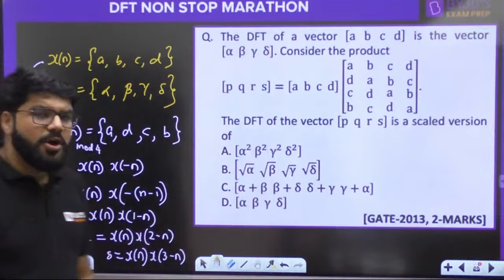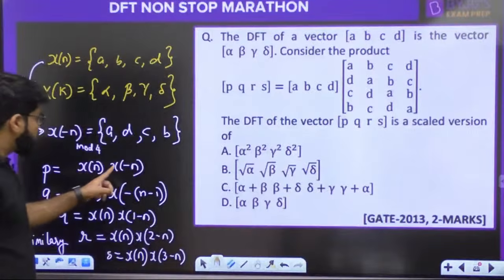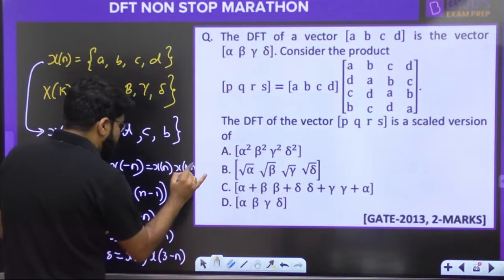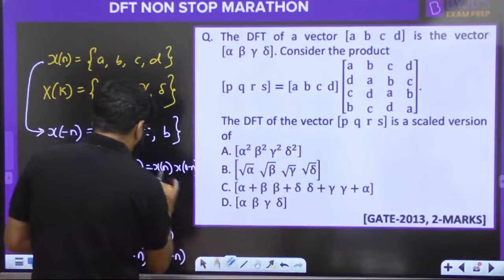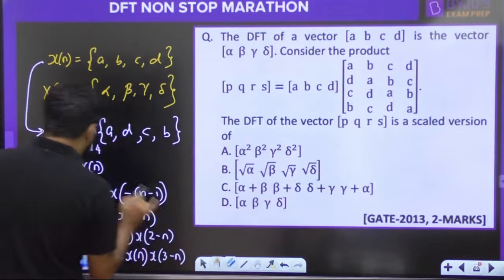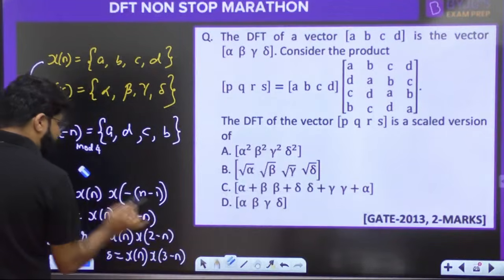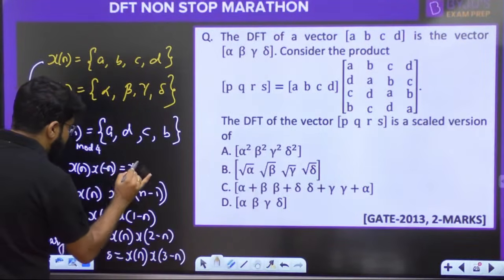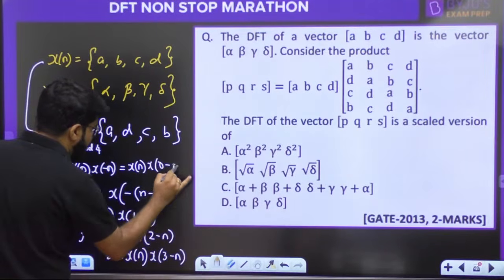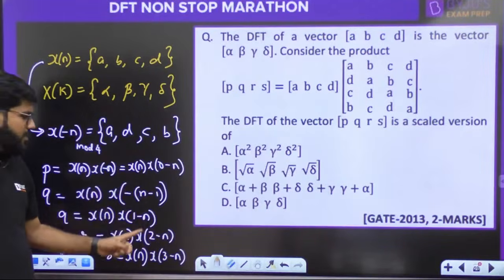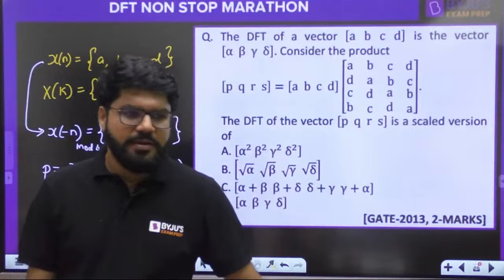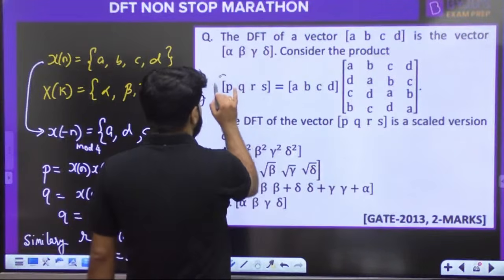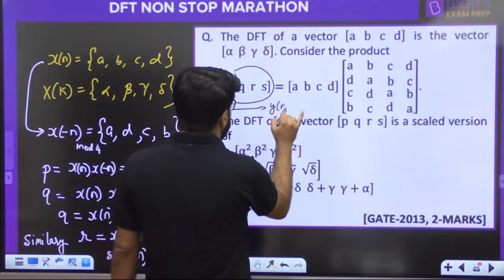So what is this calculation going on? xn, x of 0 minus n. Let us write it like this. xn, x of 0 minus n. The first sample P is actually xn, x of minus n, which can be written as xn, x of 0 minus n. So xn, x of k minus n. Basically, let's say that this vector is some vector yn.